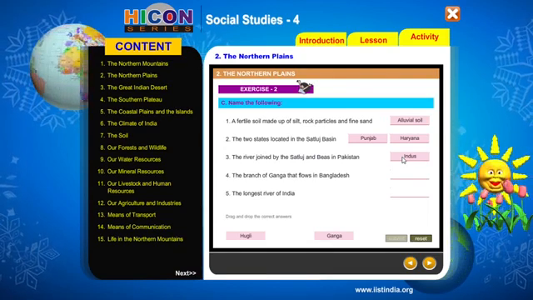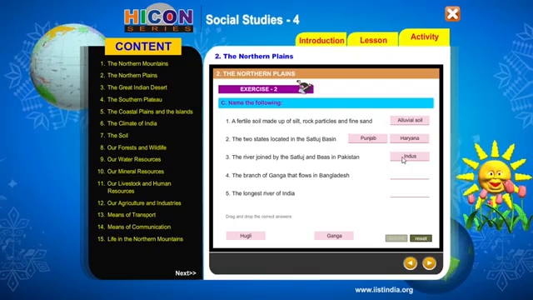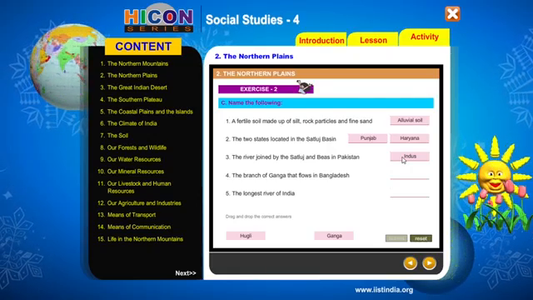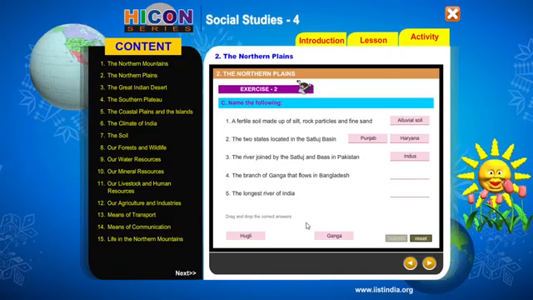Next, the branch of Ganga that flows in Bangladesh. The branch of Ganga that flows in Bangladesh is a Padma.